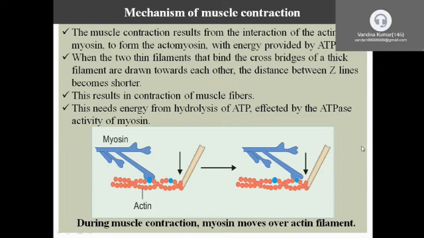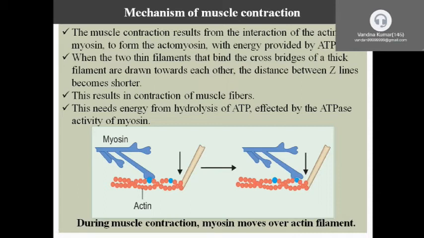The interaction of the actin and myosin forms the actomyosin. When the two thin filaments bind the cross linkage of the thick filament and move toward each other, the distance of the Z line becomes shorter.